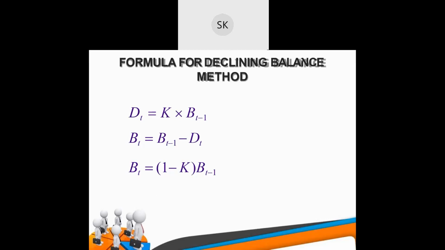See how I got 1 minus K. So they have replaced BT with this. These are the basic formulas to find the depreciation or book value in terms of percentage.